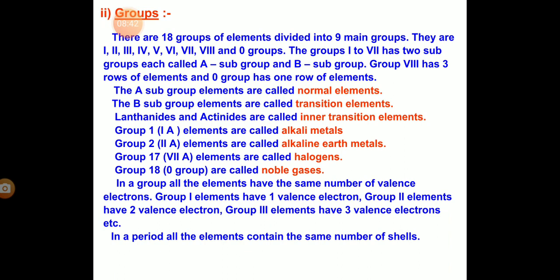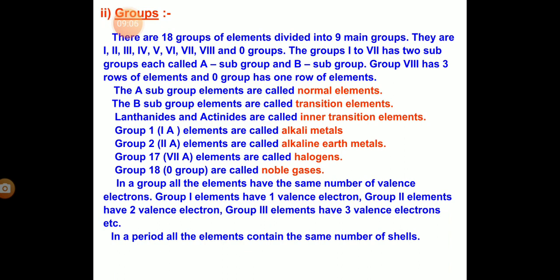These are in more detail, so there is no need to study them now. Group number 1 is called alkali metals, group 2 is called alkaline earth metals. Group number 17 is called halogens. Halo means salt, gen means making, so they are salt making. Group number 18 is called noble gases because they are unreactive.